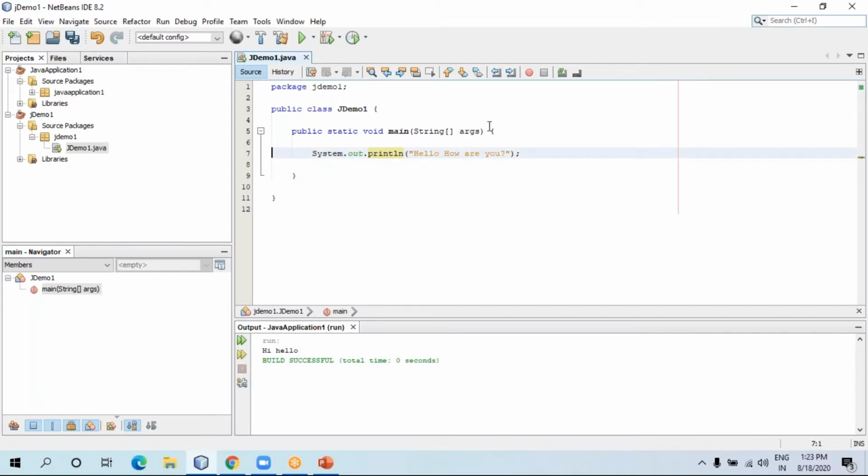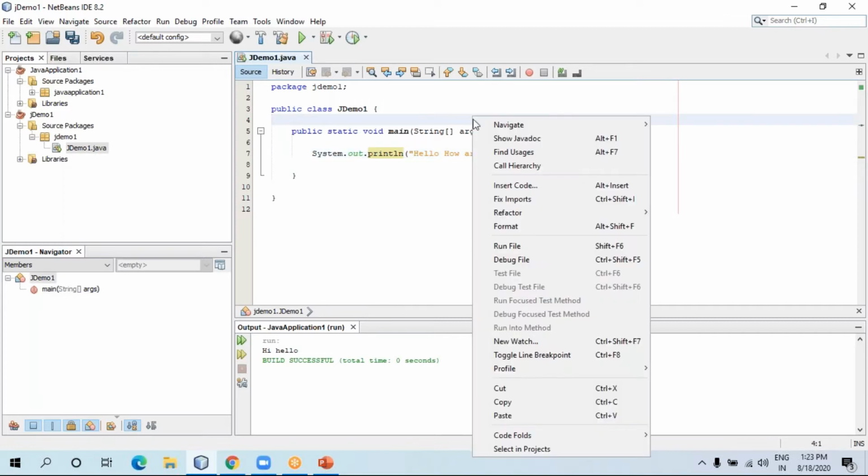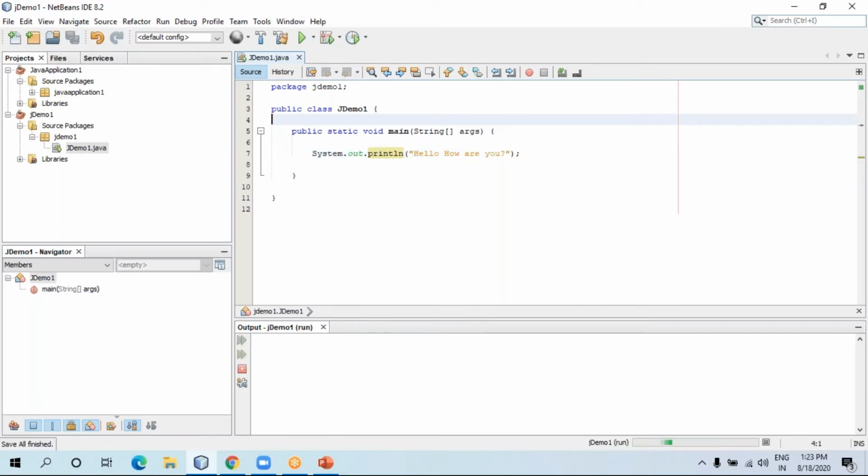Now let me run this code. Let me right click and run. See, the output is displaying over here: Hello, how are you? Whatever content you want to write, you can write it over there.